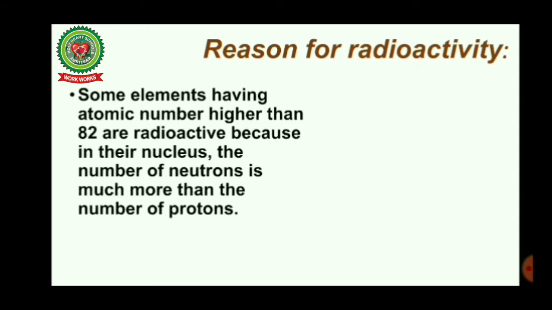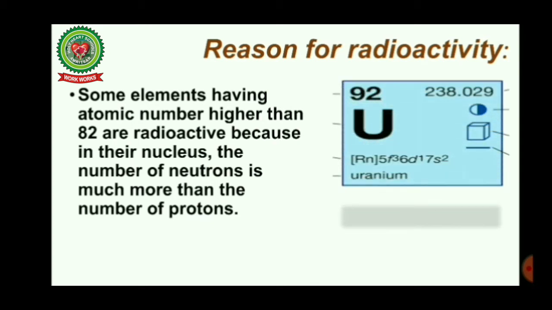Students, some elements having atomic number higher than 82 are radioactive because in their nucleus the number of neutrons is much more than the number of protons. For example, uranium atom: number of protons 92, and number of neutrons 238 minus 92, which is 146.